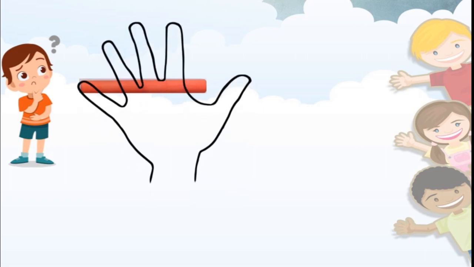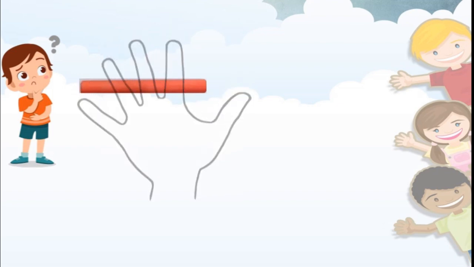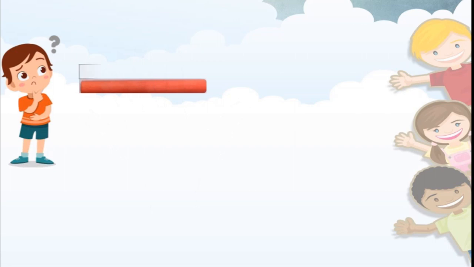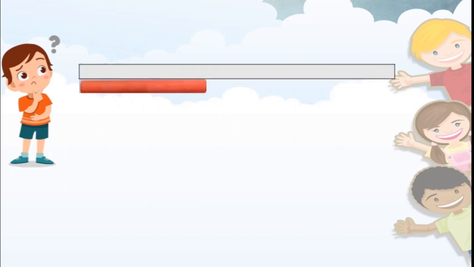He took the handspan. No, it's not suitable because the chalk is smaller than the handspan. Then he used the paper strip given by Tai. No, it is also not suitable. I can't measure this properly, he thought.